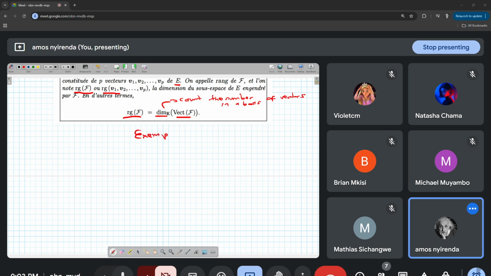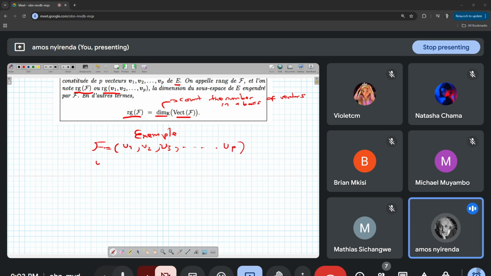Example, so let's say we have the following family of vectors F, which is u1, u2, u3, up, like so.